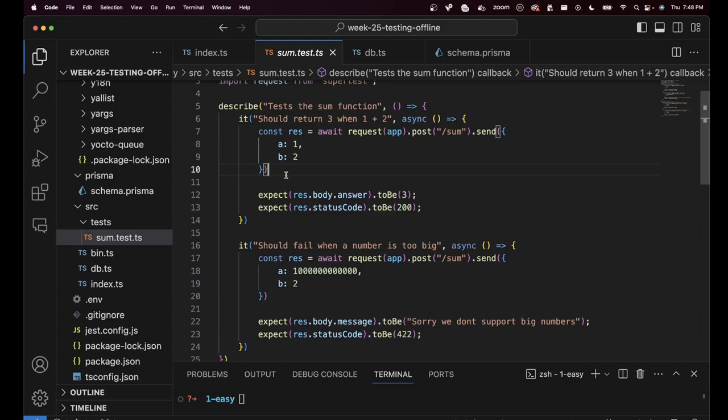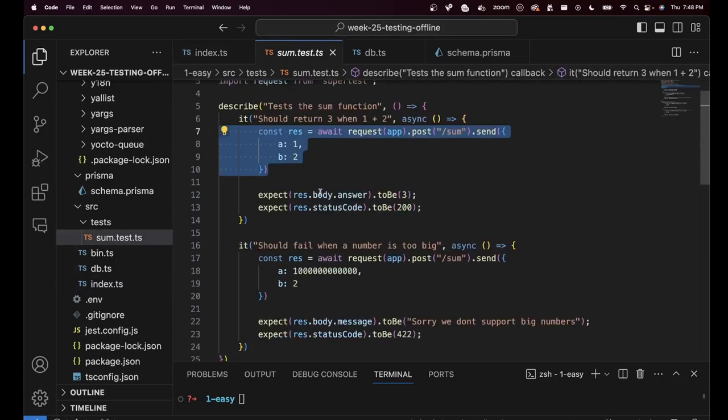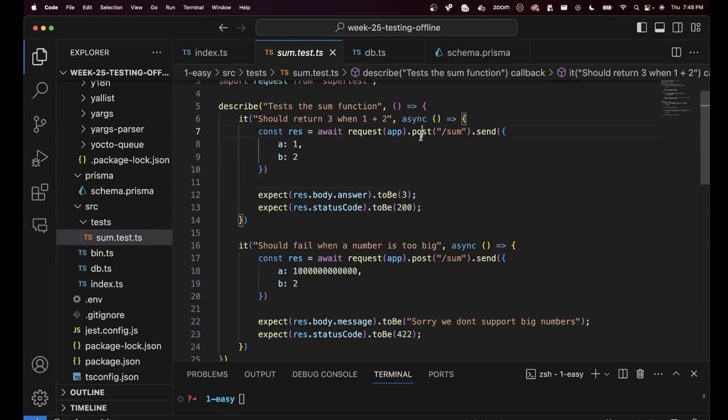So this will work. But will it? What does this do? This actually sends a request here. The database is still down. There is no database running. So wouldn't the tests fail with the same error? When you go to Postman and send a request, why is it failing? Because there is no database running. Wouldn't the same thing happen over here? If I run this specific test that sends a request to /sum with these arguments and makes sure that the body is correct, the answer is correct, the status code is correct.